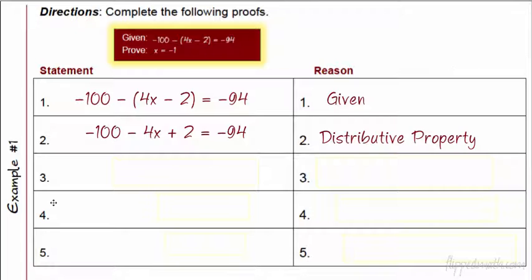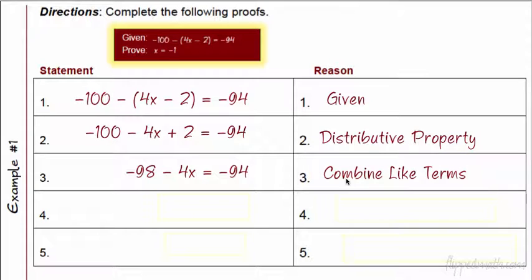All right, that's no secret. Then what would happen? Well, here's where we could get a couple different options. I would combine like terms. I would combine the -100 with the +2, and I'd get -98. Someone else might do +100 and then use the additive property. That's okay. That's not what I'm going to do, though. I'm going to add those like terms together and get -98 minus 4x equals -94. Now, I combine like terms, so that's my reason.